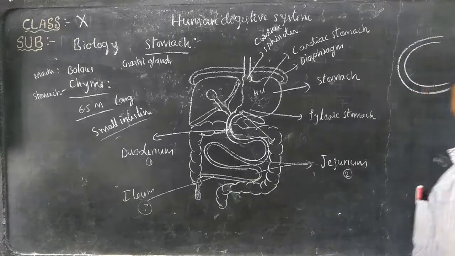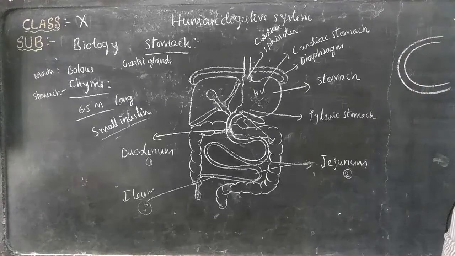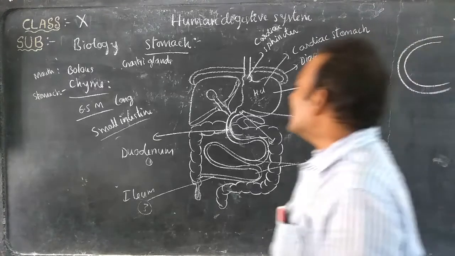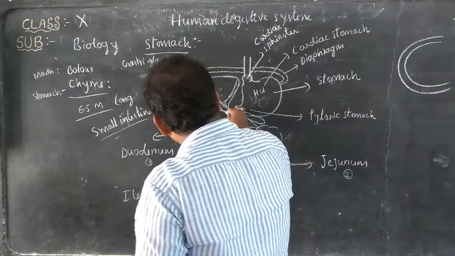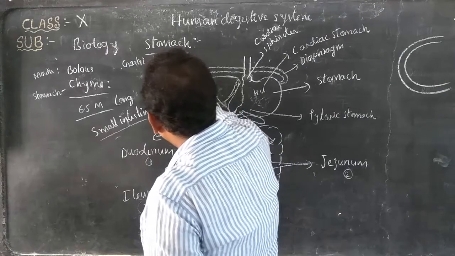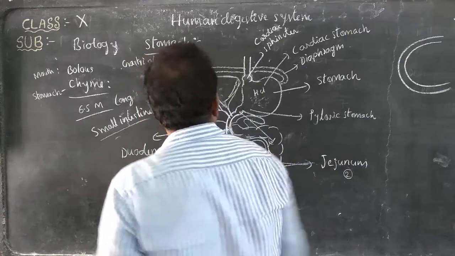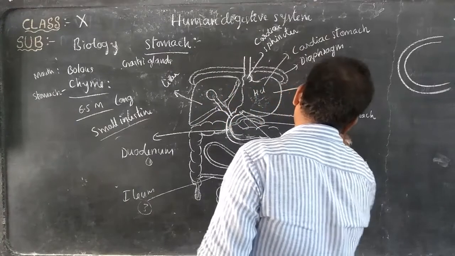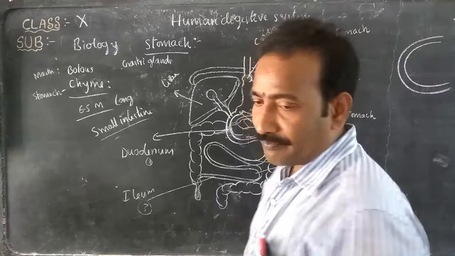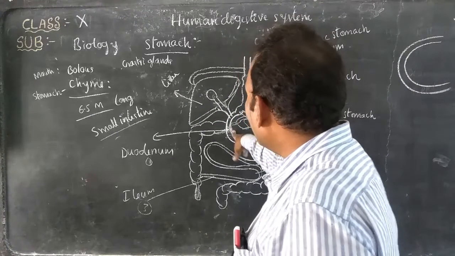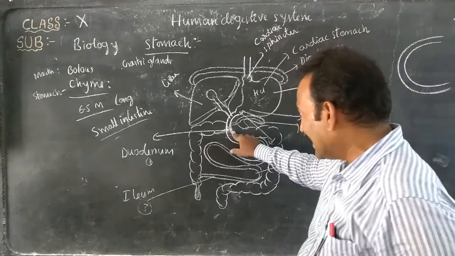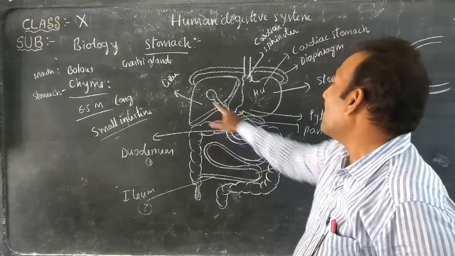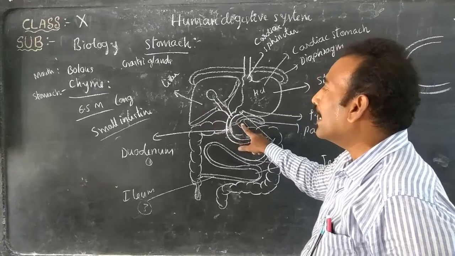It is in the shape of U. This duodenum receives bile juice from the liver and pancreatic juice from the pancreas.